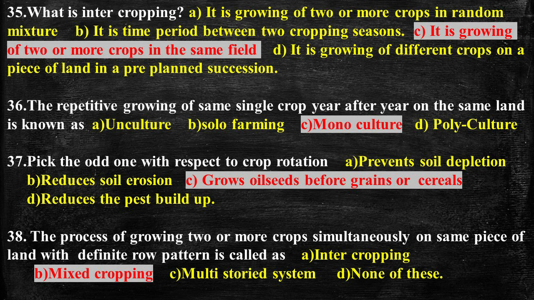Question number 38, the process of growing two or more crops simultaneously on the same piece of land with definite row pattern is called, and the answer is mixed cropping. Now the difference between mixed cropping and intercropping. In mixed cropping, the yield of various crops is harvested and marketed in a mixed form, while the yield of various crops in intercropping is harvested and marketed at different times. The example of mixed cropping, growing wheat and gram on the same land at the same time. One tall and one dwarf crop should be grown together.